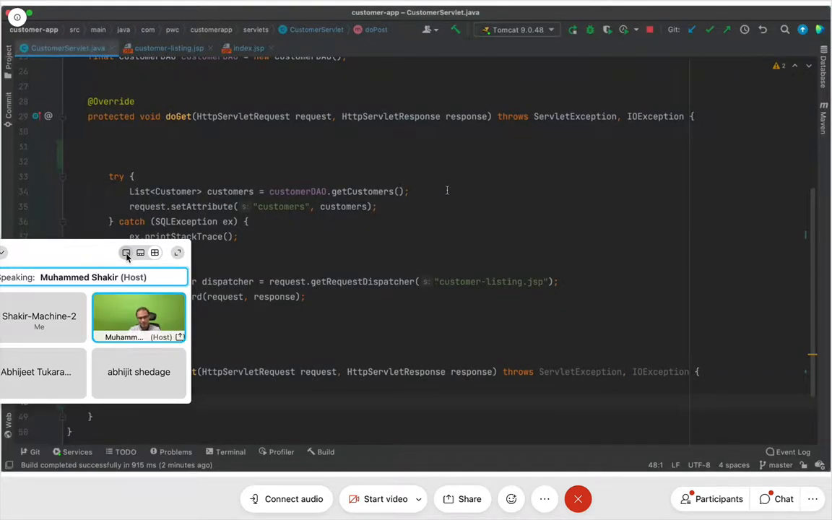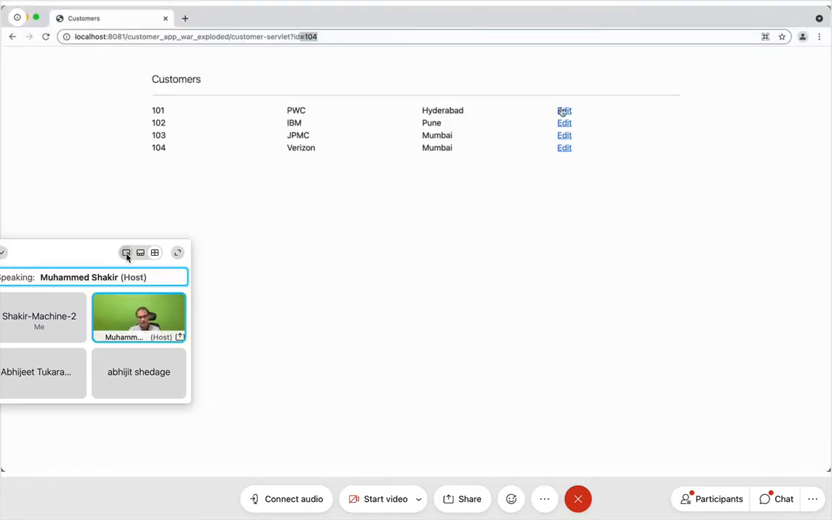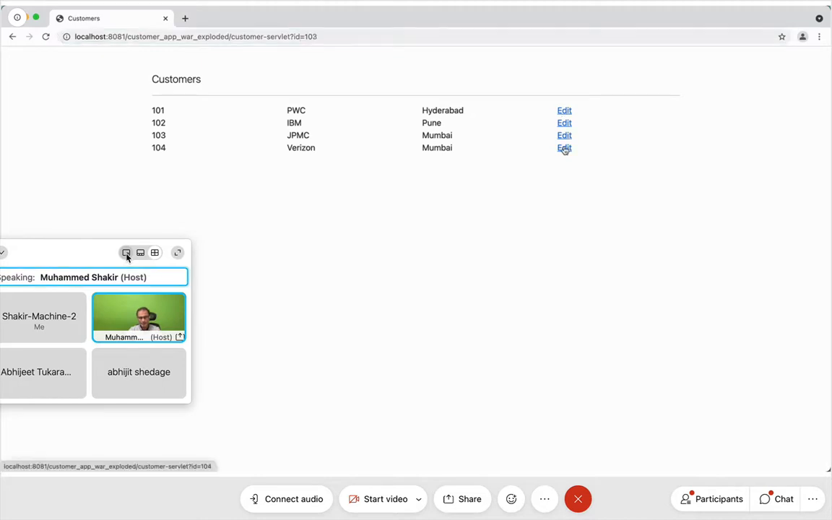There is no difference in the logic here at all. See, it is the same logic that will get executed whether there is a value of ID in the request or not. I click here, here, here, and here. The same piece of code gets executed, isn't it?